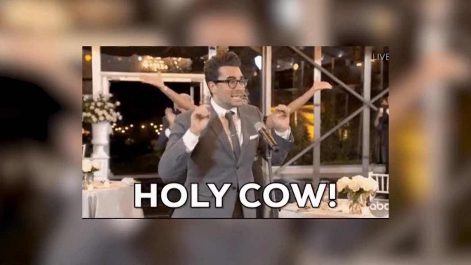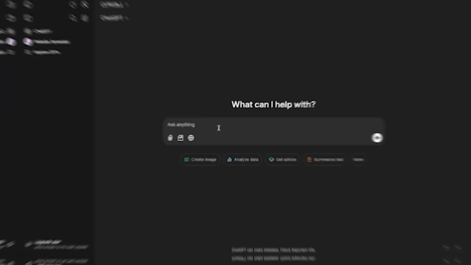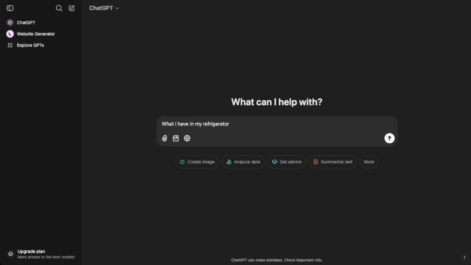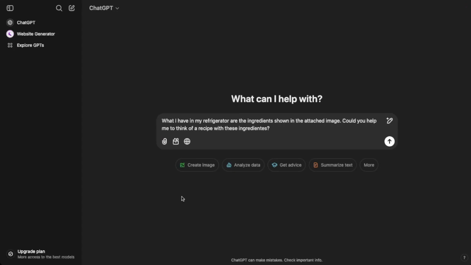about grocery shopping. And for that second demo, the grocery shopping experience, they wanted to show the ability of Operator to have vision. So vision, for those of you who don't remember or don't know what it is, is this ability that ChatGPT 4o has to see whatever you upload in an image.